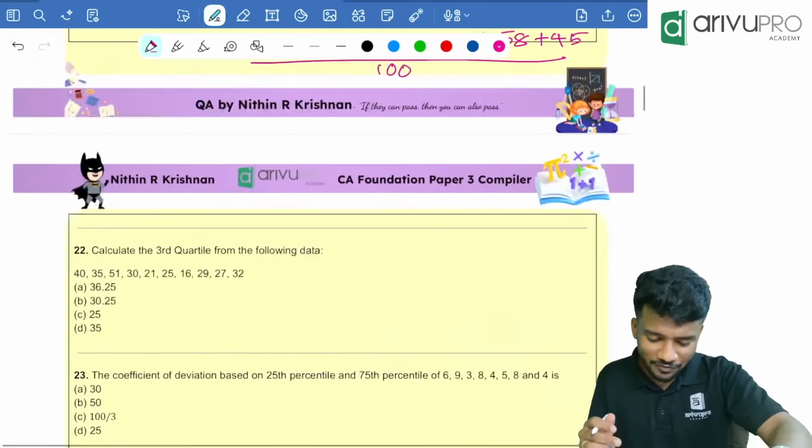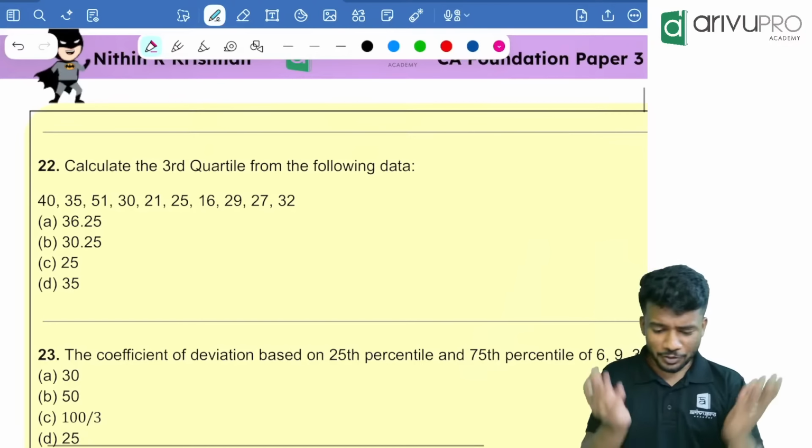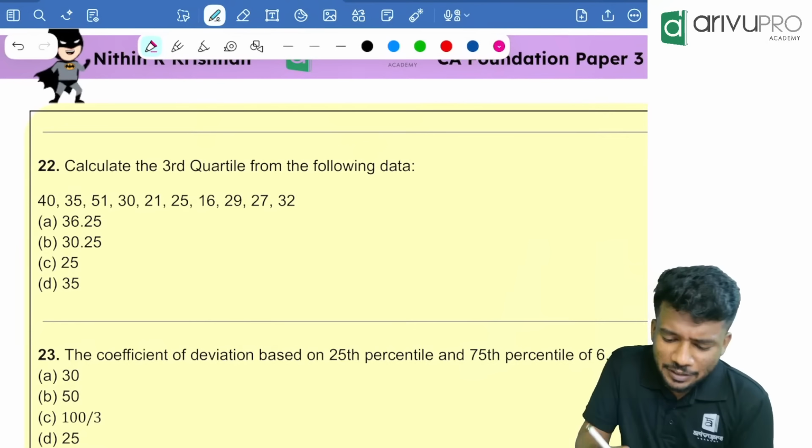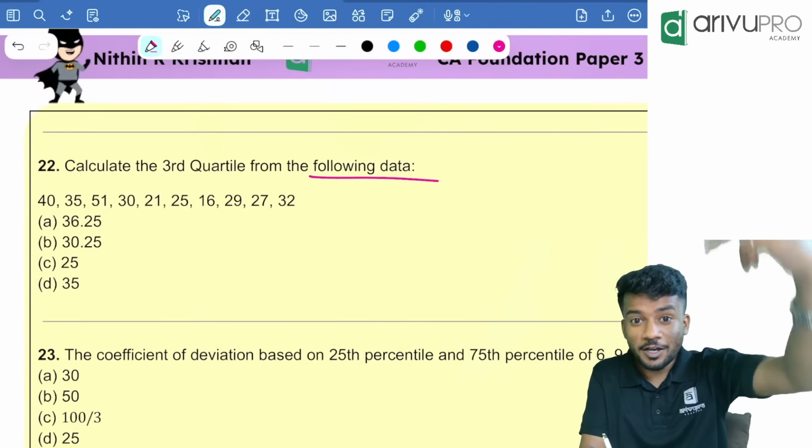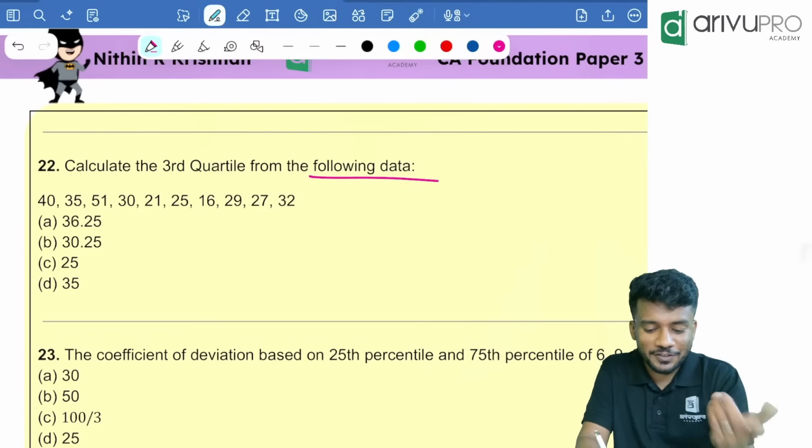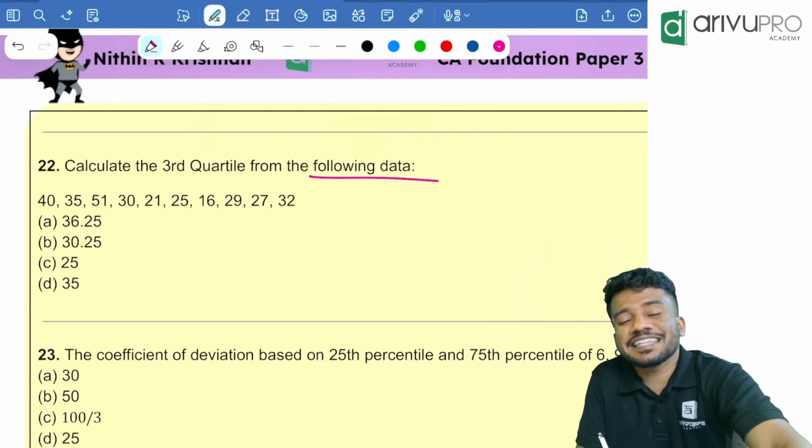Very good. Next question. Very good question. Calculate the third quartile from the following data. What is the first rule whenever the question is based on partition, median, quartile, decile, percentile? We need to arrange them in increasing order. The smallest number is 16.